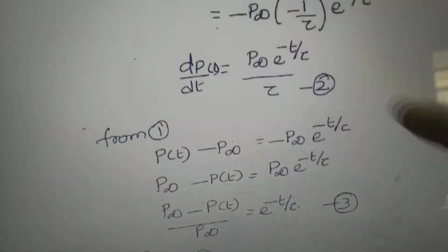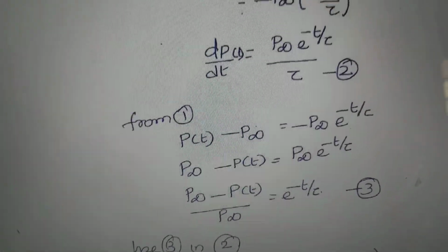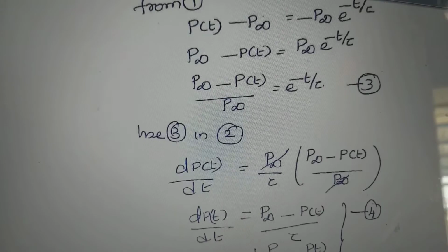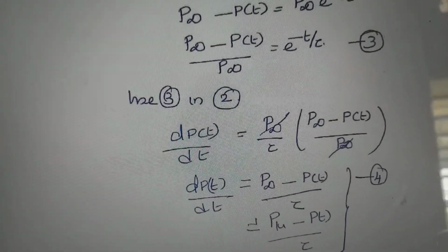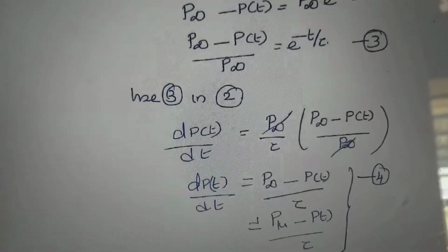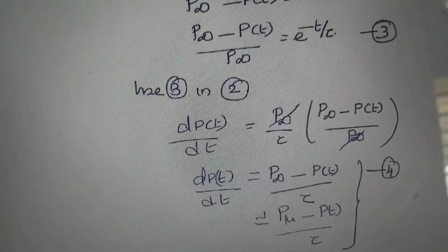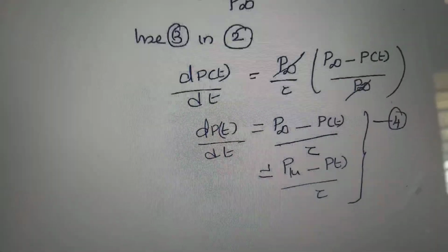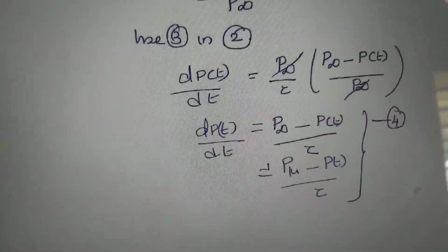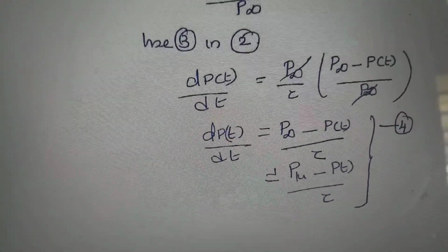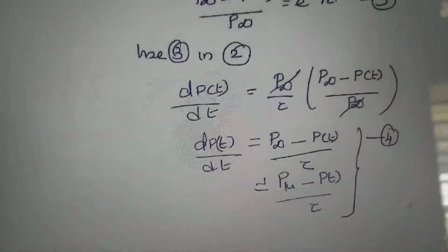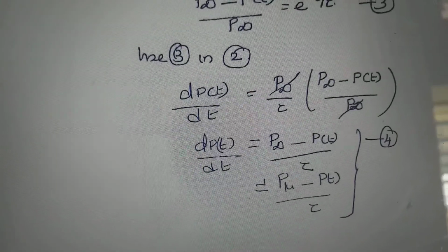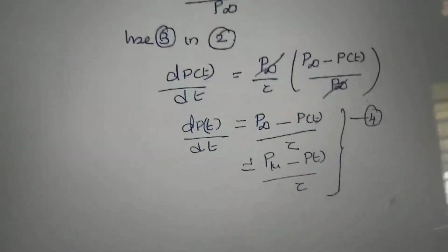Using this value of e power minus t by tau in equation number 2, we get dP by dt equal to P infinity by tau into P infinity minus P of t divided by P infinity. So this is equal to P infinity minus P of t divided by tau. This is approximately equal to P mu minus P of t divided by tau, where P mu is the orientation polarization. This equation is the fourth equation.